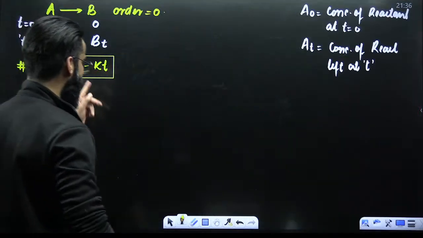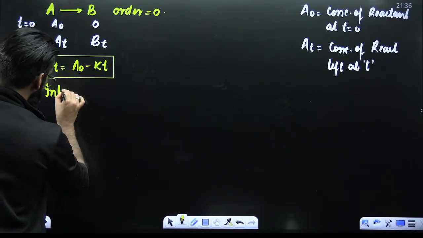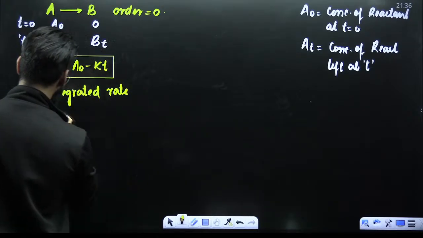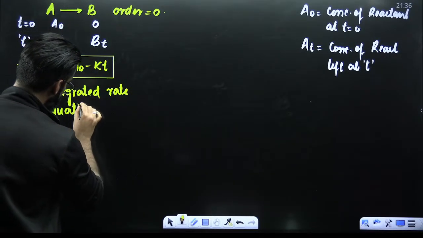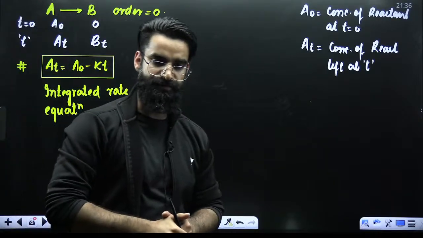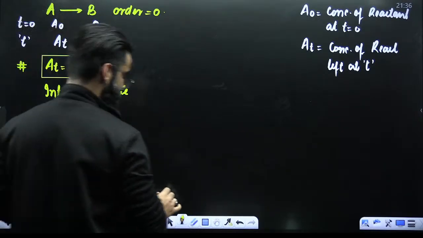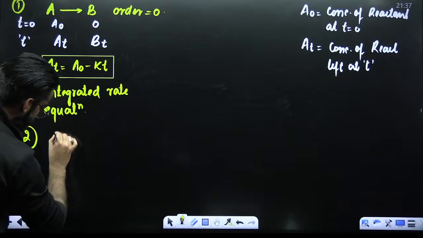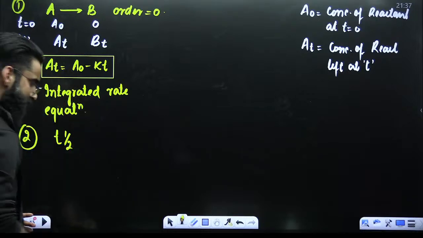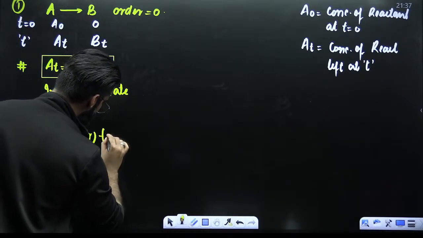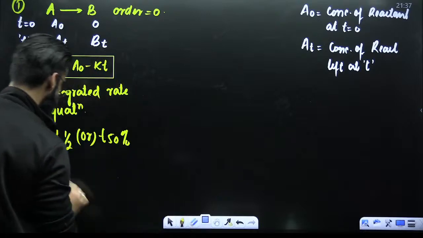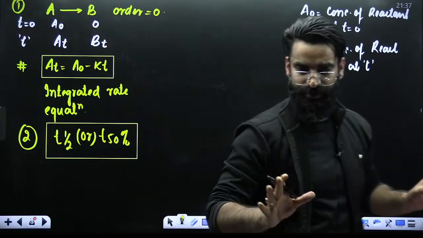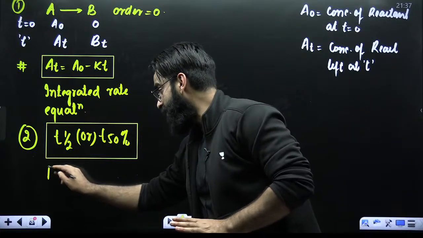So first of all, this is your integrated rate equation for the zero order reactions. Point number 1. Point number 2, my dear students: how do we calculate half-life in case of zero order reactions? Half-life, or you can call it T50%. What is half-life or T50%? It is just the time taken to complete 50% of the reaction.